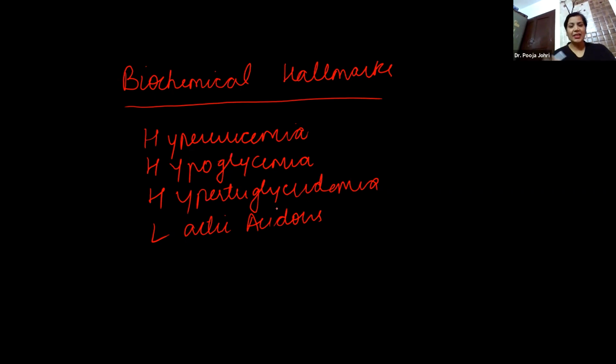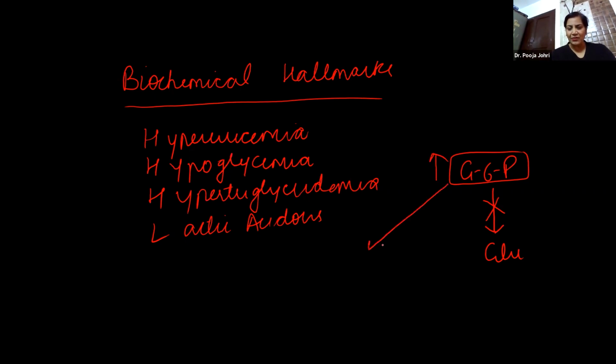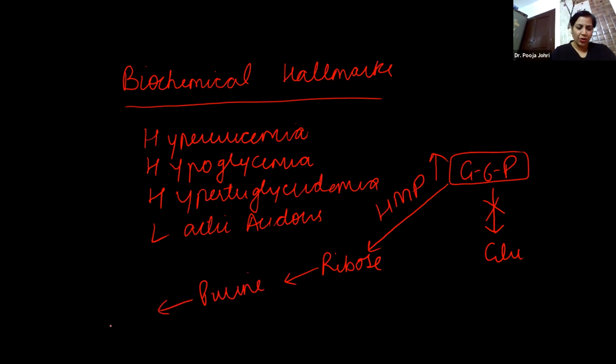And the reason is quite evident. Here I'll give you a brief description again. If glucose 6-phosphate is not converted into glucose, obviously it will be diverted somewhere else. It will be diverted to undergo the HMP shunt. So automatically there is more ribose, more purine synthesis, and more formation of uric acid.